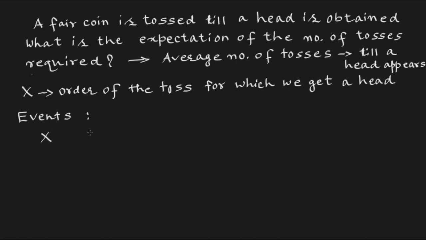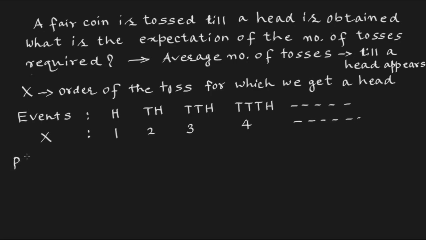These are the events and the corresponding number of toss. In the first toss, head appears. In the second, head appears after a tail. In the third, head appears after 2 tails. In the fourth, head appears after 3 tails, and so forth, for the fifth toss, sixth toss, etc.